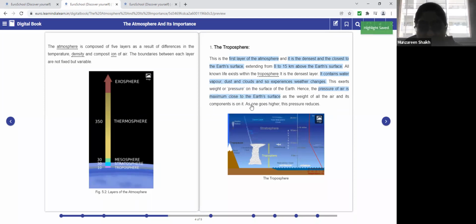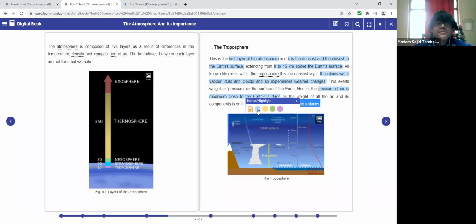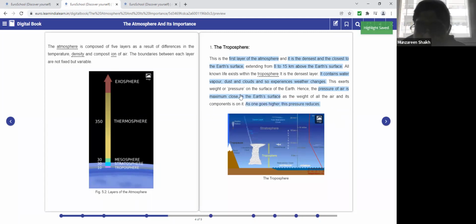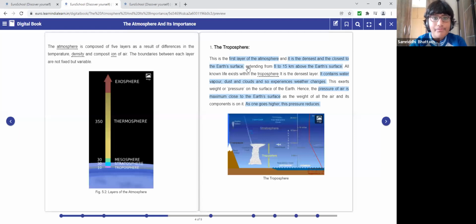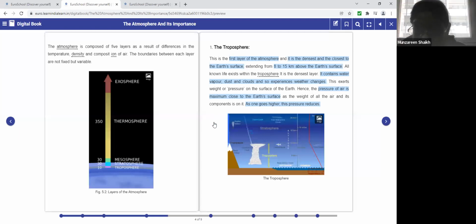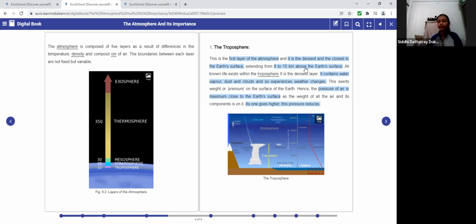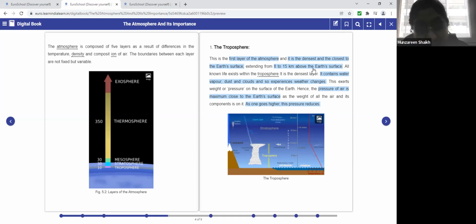Tell me how many layers the atmosphere is composed of. 5 layers. And the first layer is what? Troposphere. Now we'll study this layer. It is the first layer, the densest and closest to the earth's surface. Secondly, what is the kilometer extent? 8 to 15 kilometers above the earth's surface.